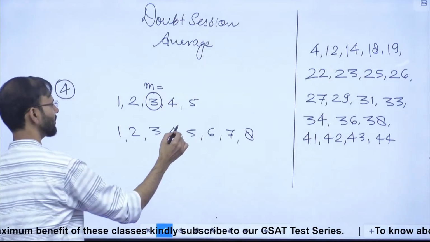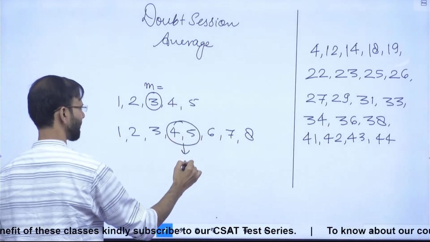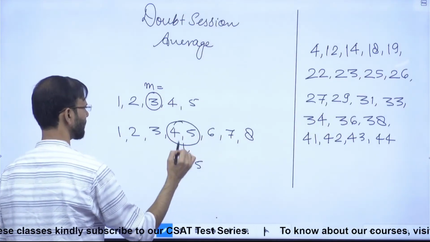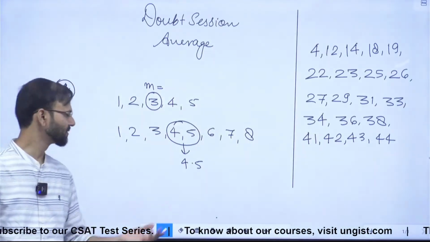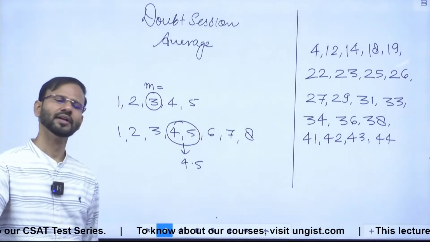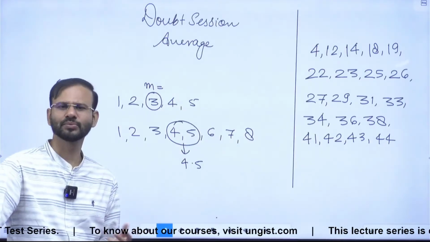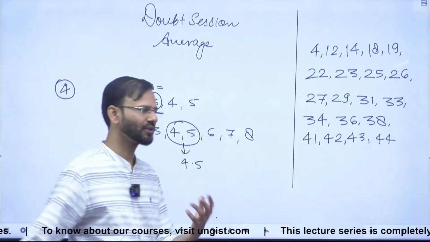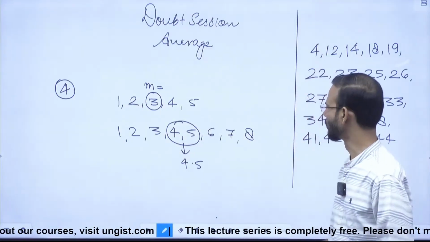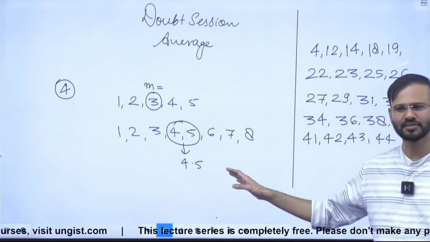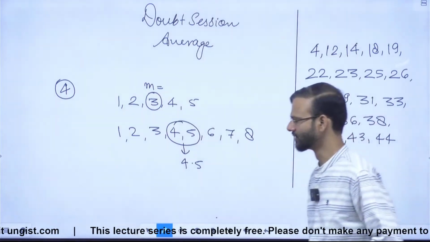Correct everyone? So now the average will be 4.5. So they are asking the average is increased from m by what value? So the answer is 1.5. Everyone fine? While reading this question you can solve it. And several questions of this type we have solved in the class, so hope you are comfortable with these type of questions. All right everyone? Yes sir.